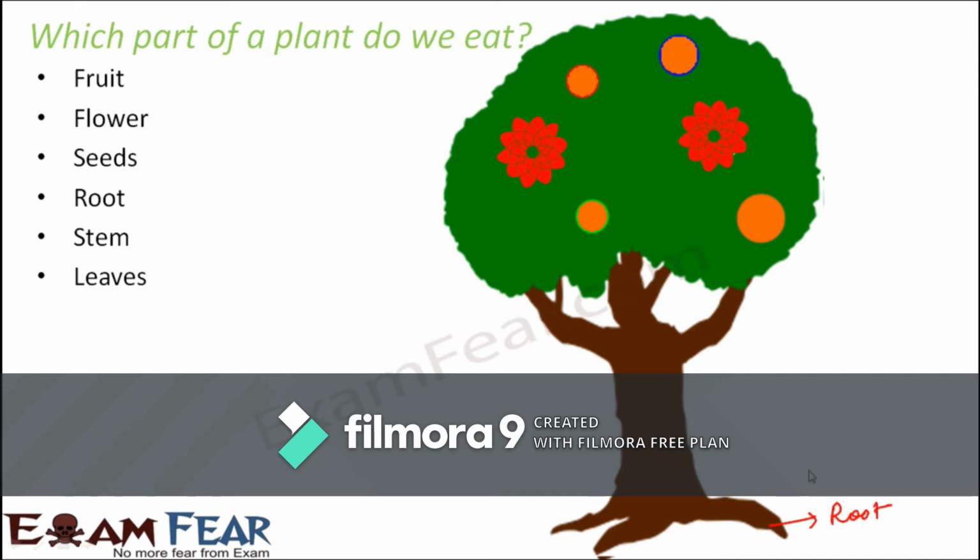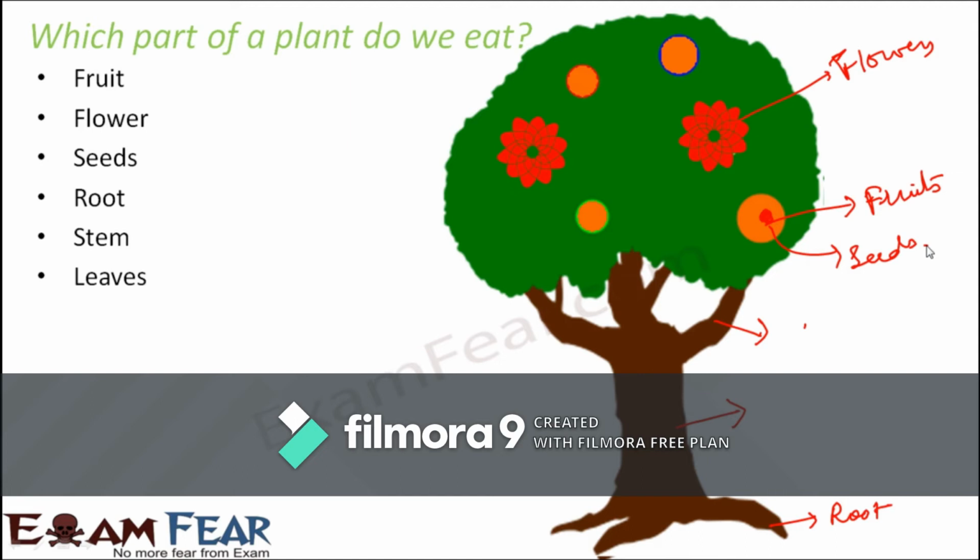You have the roots which are under the ground, you have the stem, the branches, this is like the main stem, you have flowers, you have fruits, you also have seeds, and seeds are present somewhere inside the fruits. And what are seeds? Seeds are those parts which are capable of giving rise to a new plant. You would have often seen in your garden that when you want to grow a new plant, you make use of seeds, and you put the seeds under the soil, and then gradually a new plant comes up. So these are all various parts of the plant.